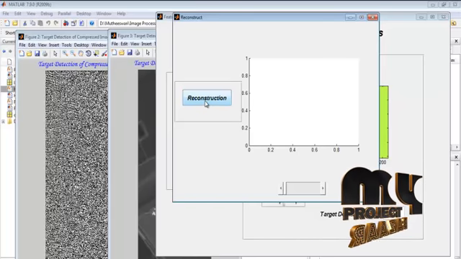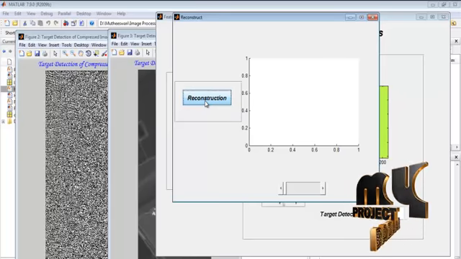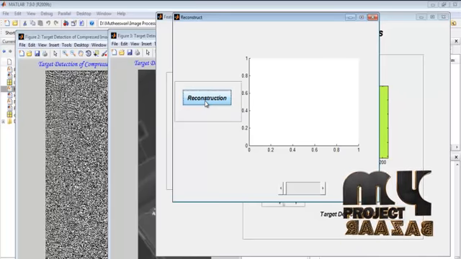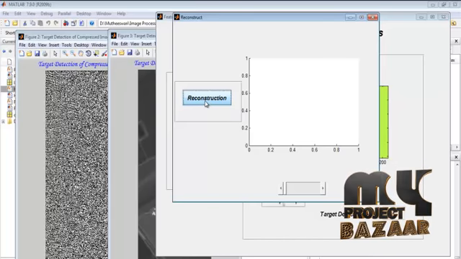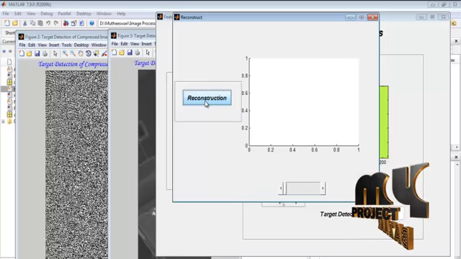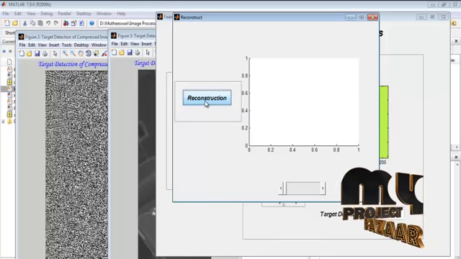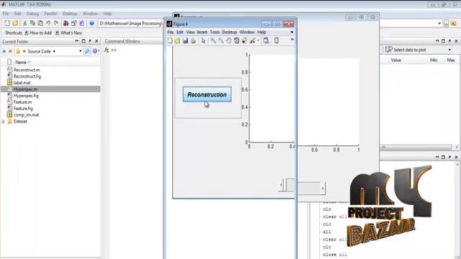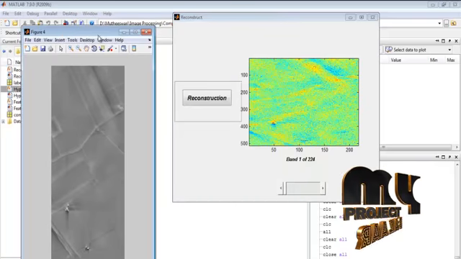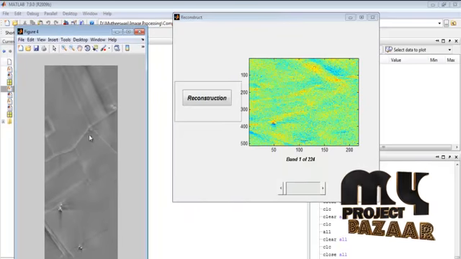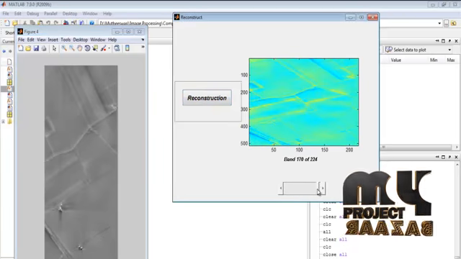Here by pressing the reconstruction button, we can perform the image decompression. This will take some time for executing this process. Here the DCT and PCA reversal process will be performed for our hyperspectral compressed image. Here we got the decompressed result for a single band, and here I display the 224 band decompressed result.